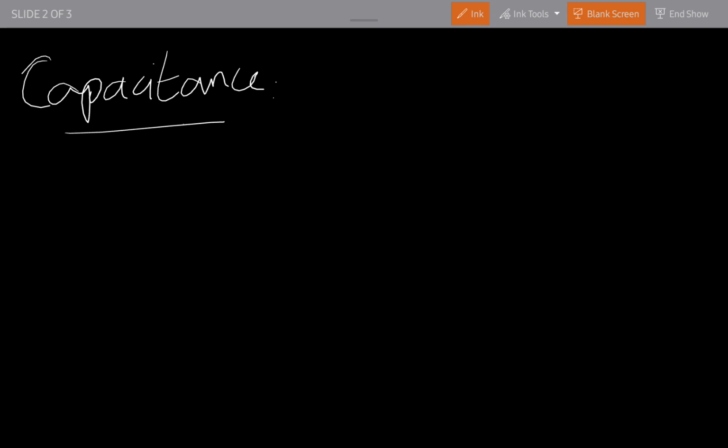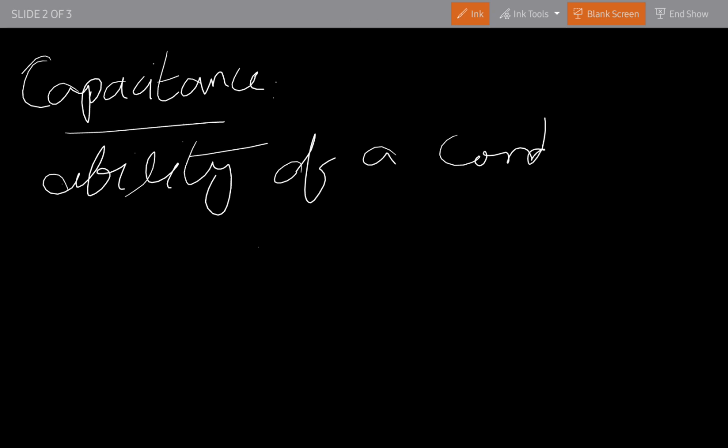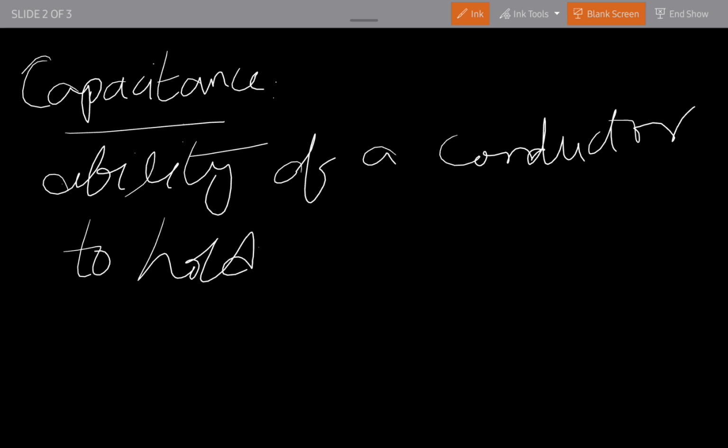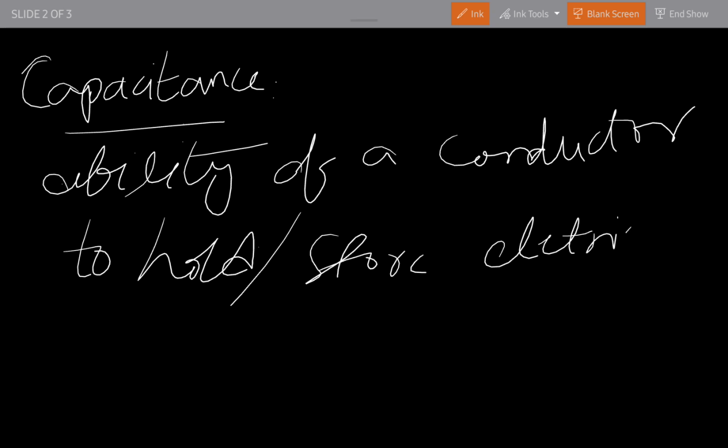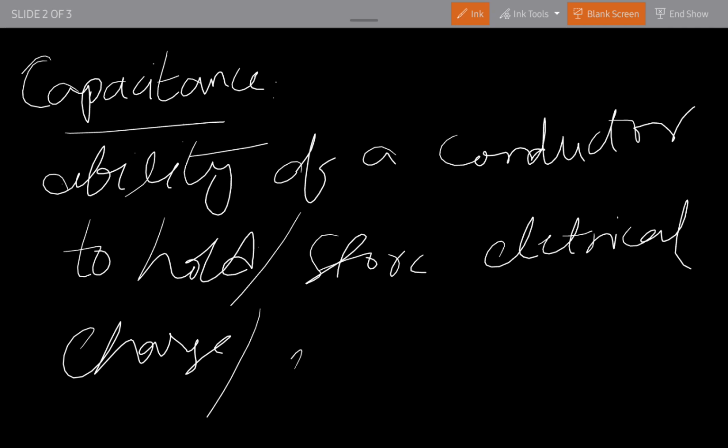Capacitance is the ability of a conductor to hold or store electrical charge, or electrical energy also we can say. This is called capacitance.